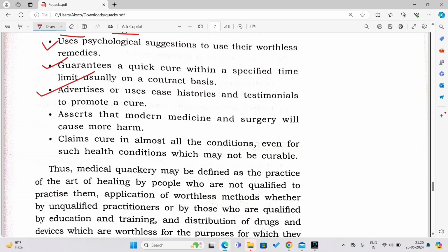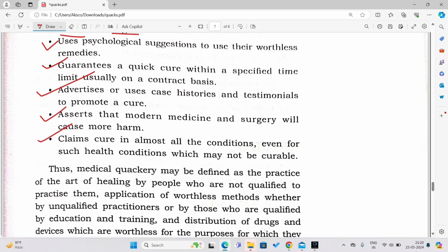The next one is that they assert modern medicine and surgery will cause more harm. They will say don't use professional medicines or professional remedies, they will cause many side effects. So you have to be careful.